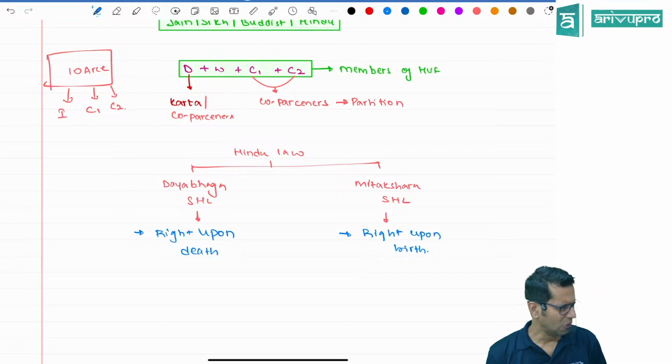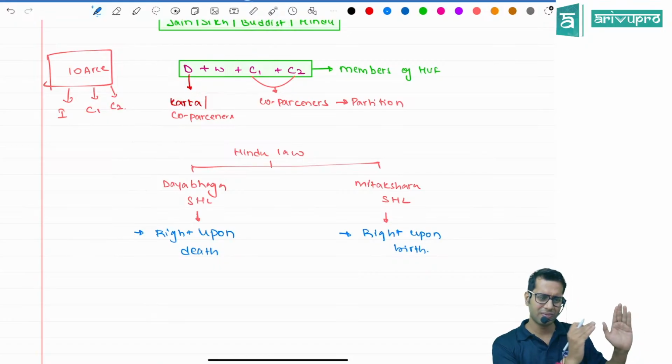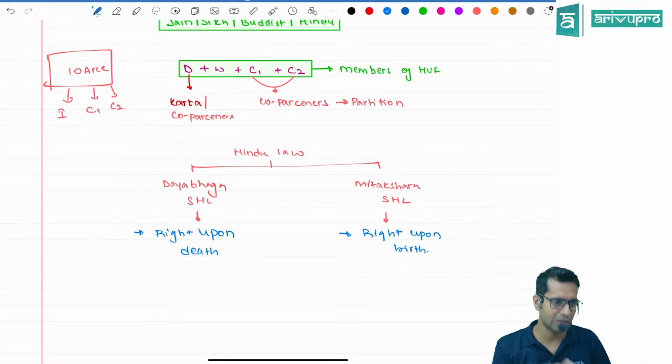Mitakshara school of Hindu law, Dayabhaga school of Hindu law, all these things they will not ask in examination, but it is there, so I have to discuss. Mitakshara school of Hindu law says once you are a member of HUF or a co-parcener of HUF, you get a right in that property. Now that right is given to you from which time? Mitakshara says the right is given by birth only. As soon as you are born, you can ask for it.